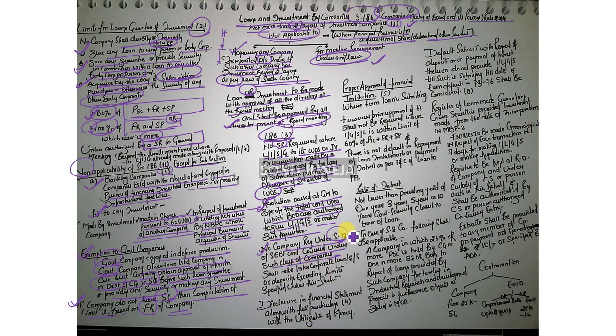Under such class of companies only the company registered over here can accept or provide loan, investment, guarantee or security up to the limit specified in this section. So anything beyond this limit is not at all allowed.